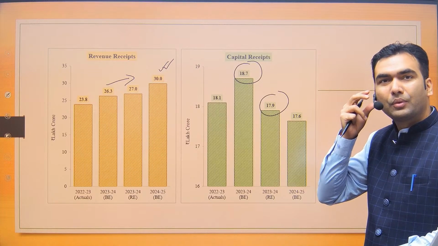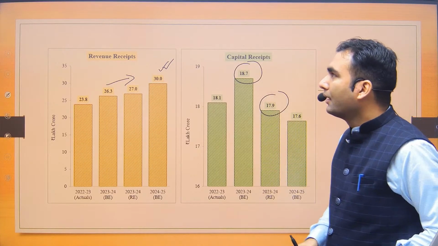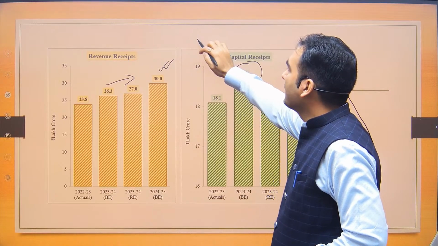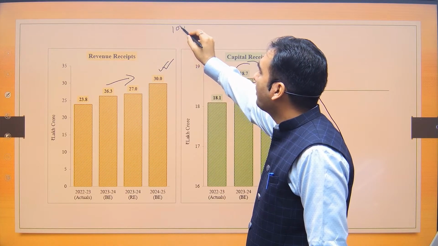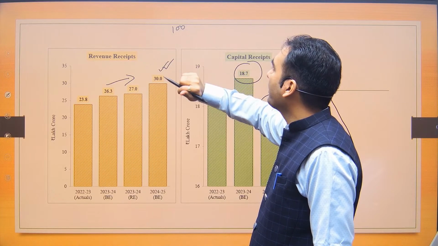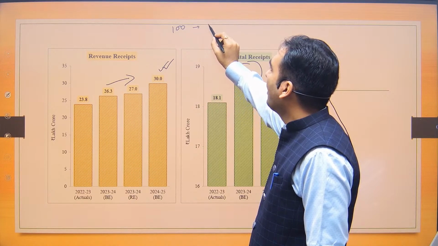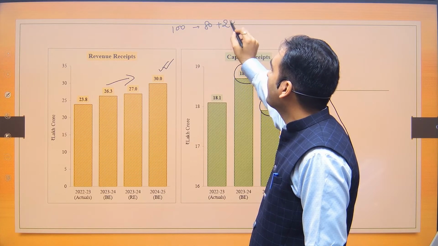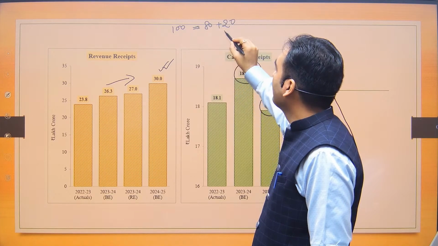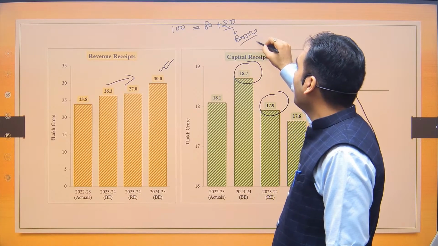Atmanirbhar? No. See, this is simple. See, government has to do a total expenditure of say 100 rupees. Out of this 100 rupees, government was having its own revenue of say 80 rupees, and then 20 rupees is something that government has to borrow. This borrowing is part of capital receipt.